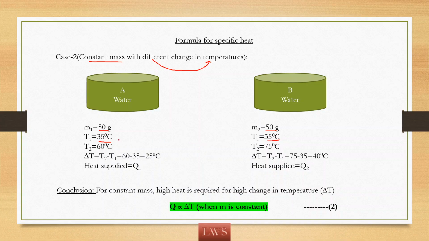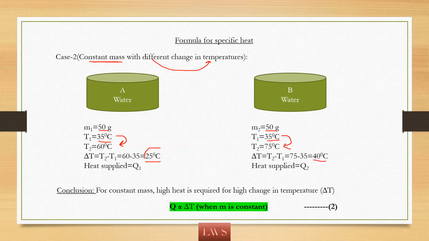Now, I want to change the temperature of water in A from 35 to 60 so that there is a change of 25 degrees Celsius. And the water in container B, I want to change from 35 degrees to 75 degrees C so that the change is 40 degrees Celsius.